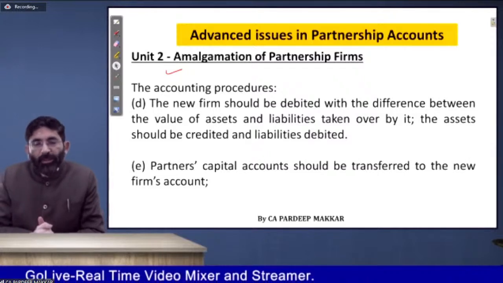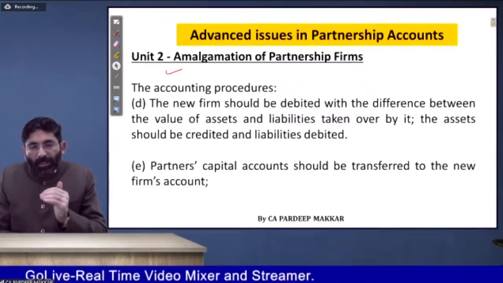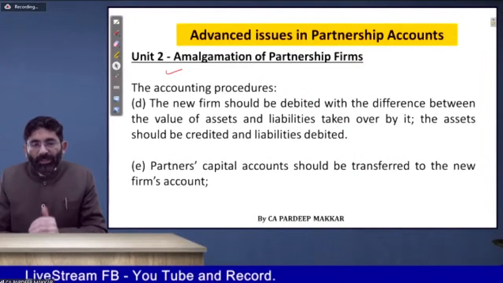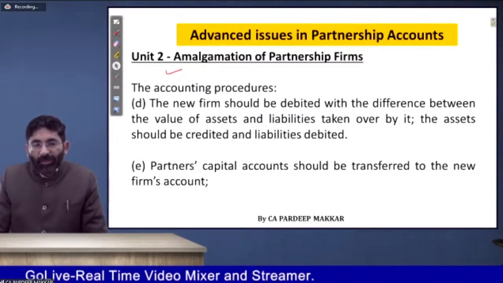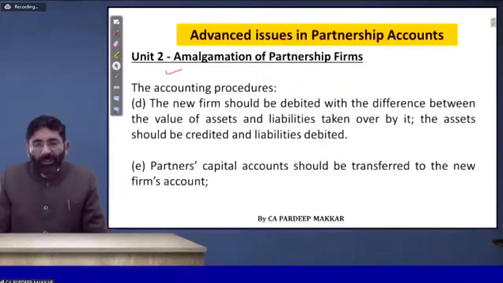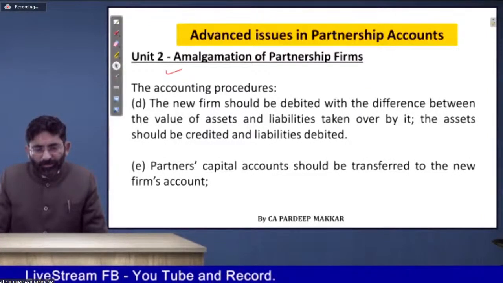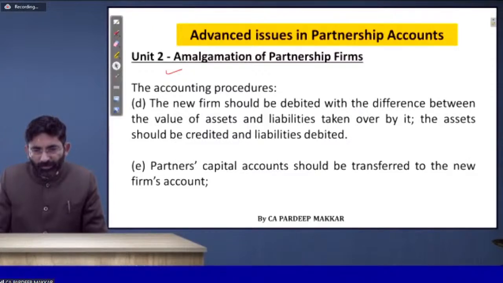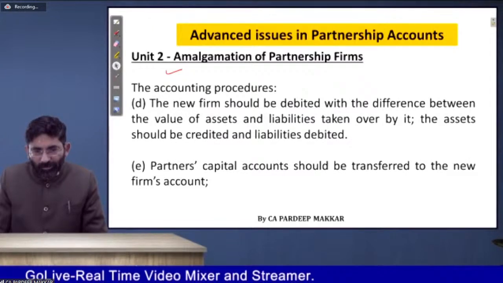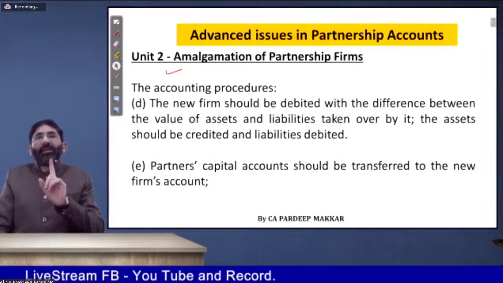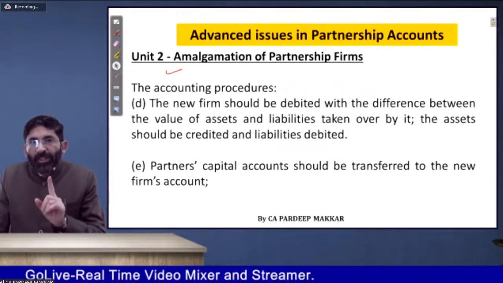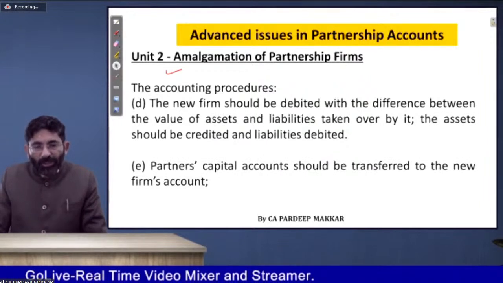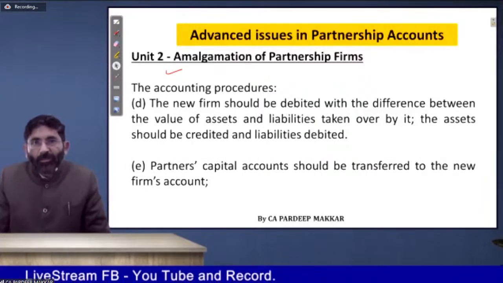So accordingly, the first entry is assets account debit to liabilities account. The new firm should be debited with the difference between the value of the assets and liabilities taken over by it. The assets should be credited and liabilities debited. Okay, sorry. This is the procedure in the merged firm. Yet, this is point number D. Sorry, I have gone forward.